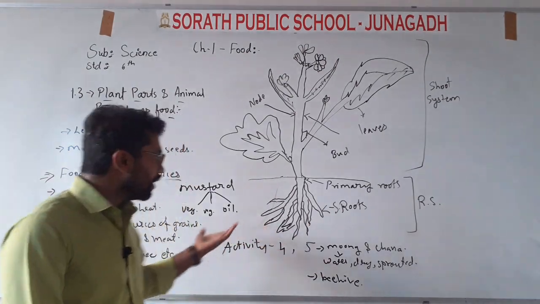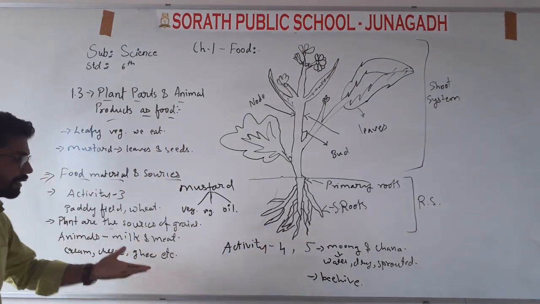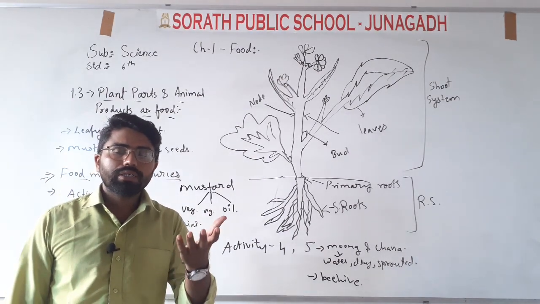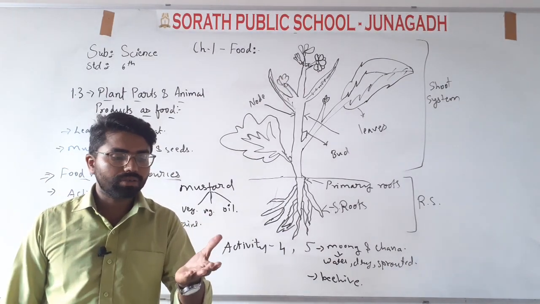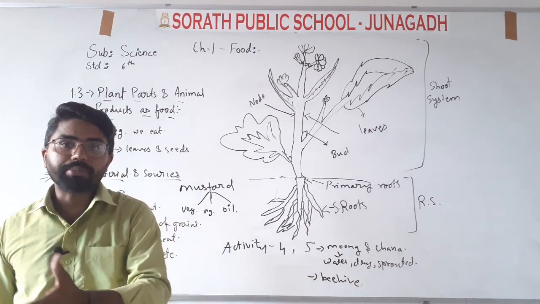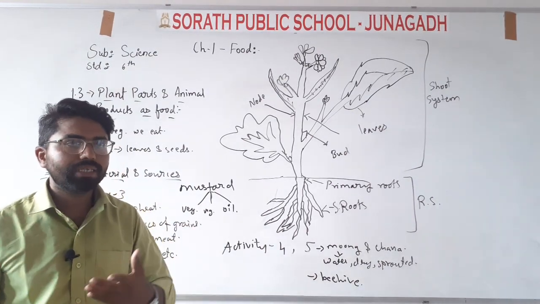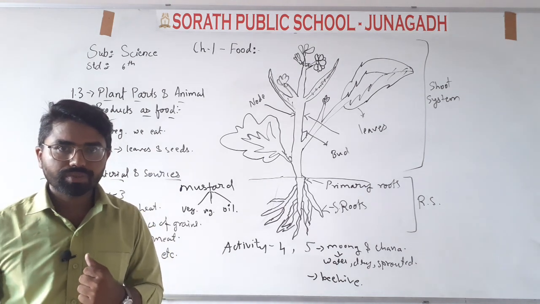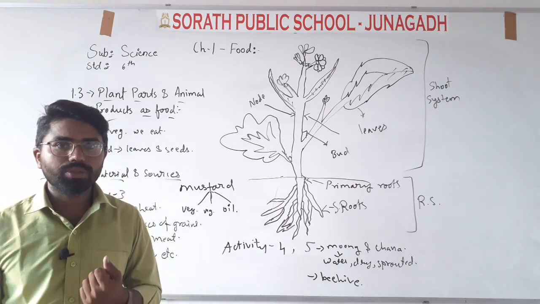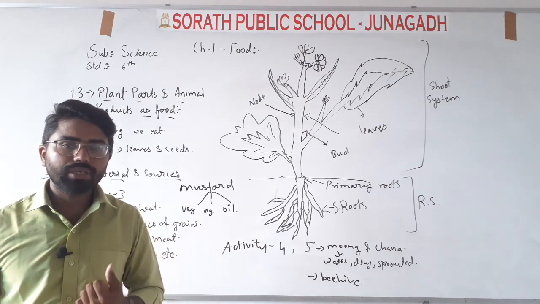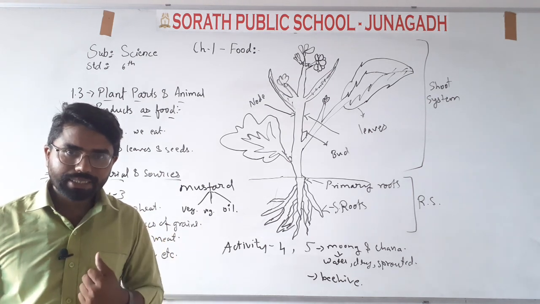So you have to name some plants which are used in many ways, like mustard seeds. Or if I give one example, it is groundnut also. Its seeds are also used as oil, and you can make sweets from the groundnut seeds also.